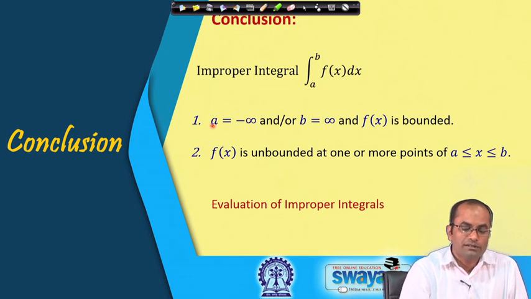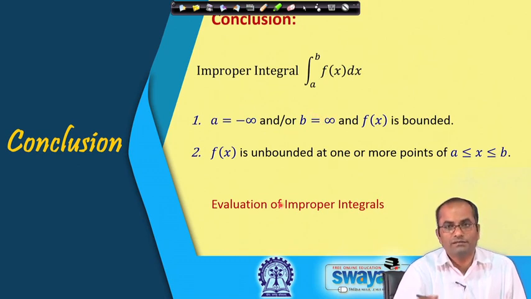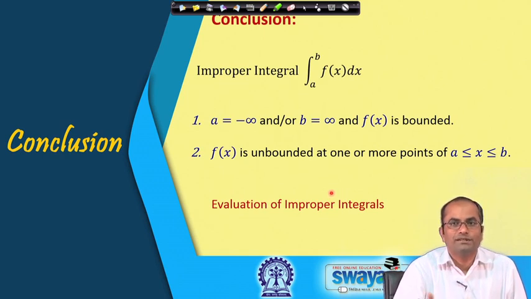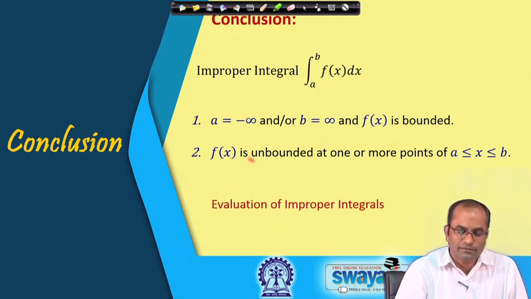So, if it is of the first kind, then this infinity, whether it is in the lower limit or the upper one, we will replace by a finite number r, evaluate the integral, and later take the limit as r tends to infinity. In the second case, at the point where the function is unbounded, we have to avoid it by introducing a small number epsilon, which later will go to 0 in the limiting scenario. So, we can evaluate those integrals, but in the next lecture we will see how to find, without evaluating, whether the integral converges or diverges.